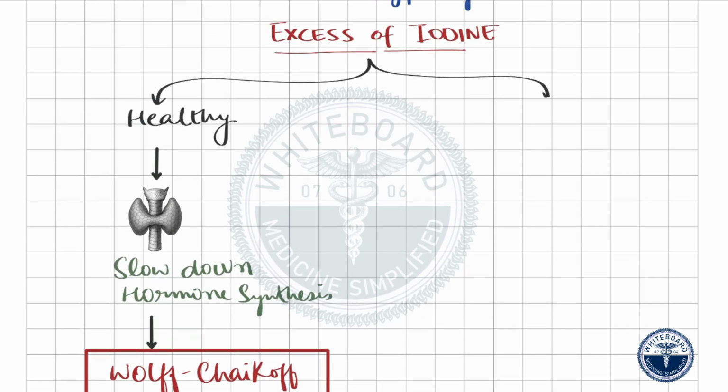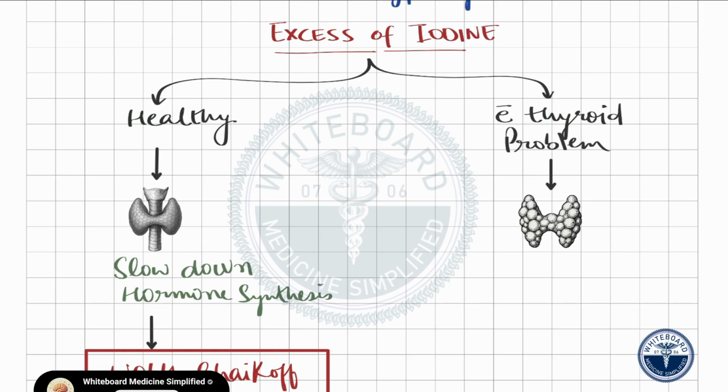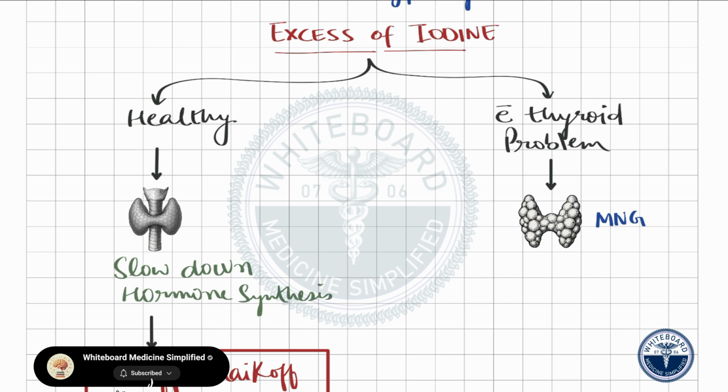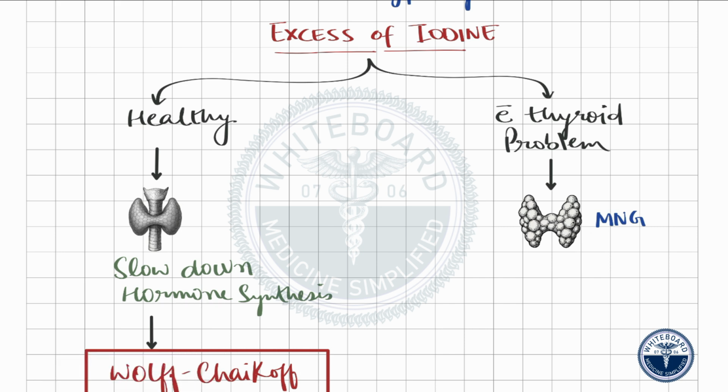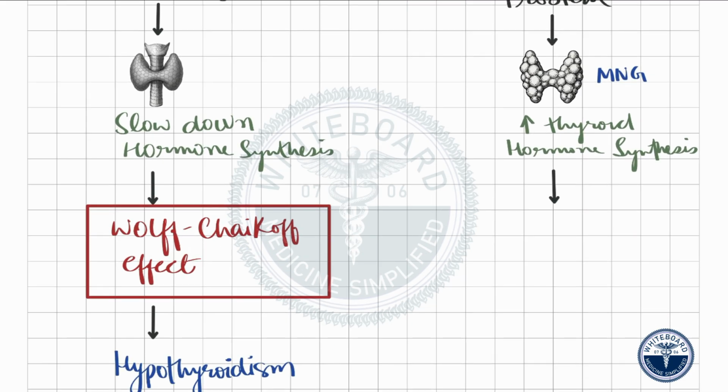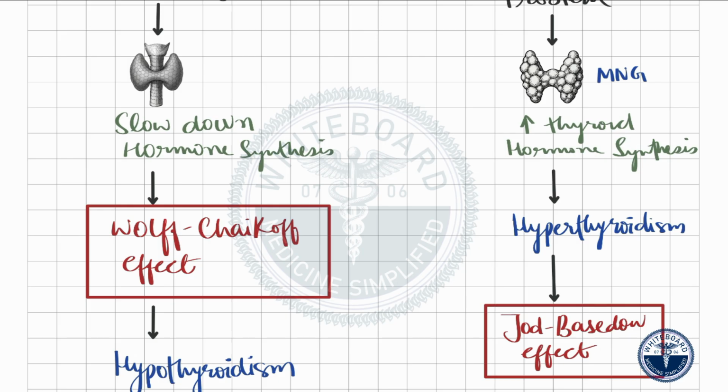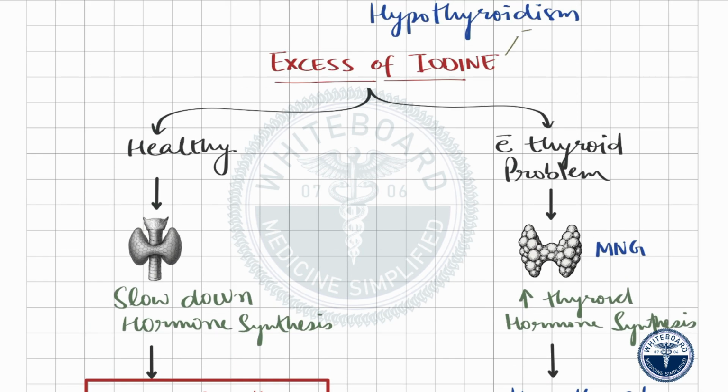However, in certain individuals, especially those who already have underlying thyroid disorders such as multinodular goiter or latent Graves' disease, the response is quite different. Instead of shutting down their thyroid gland, they may start producing even more thyroid hormones. And if it continues, it can result in hyperthyroidism. This abnormal response to excess iodine is known as the Jod-Basedow phenomenon. The common sources of excess iodine include intravenous or oral potassium iodide supplements, certain foods, or exposure to radiographic contrast media or iodine medication.